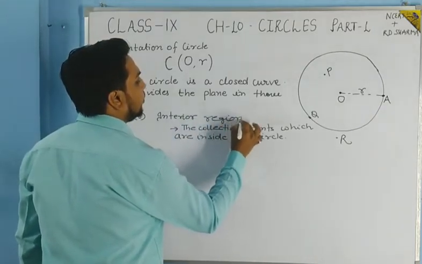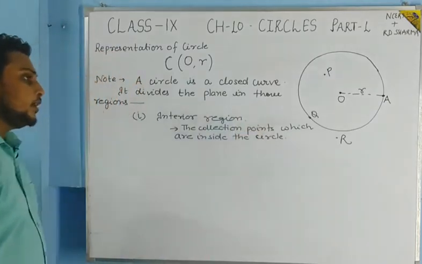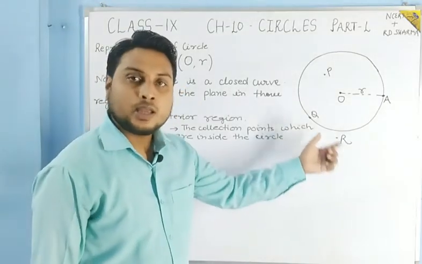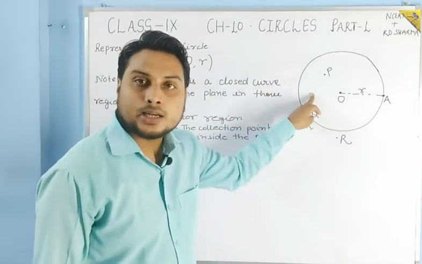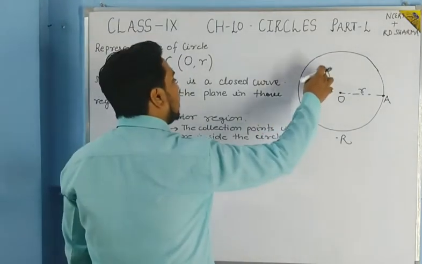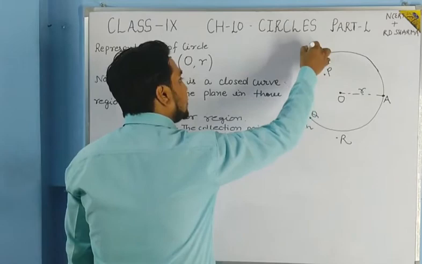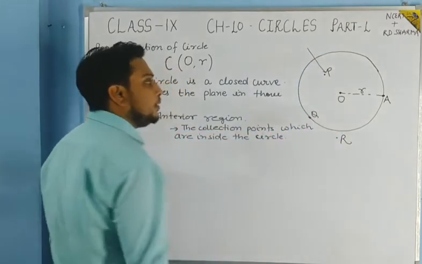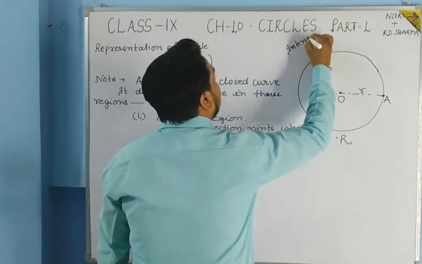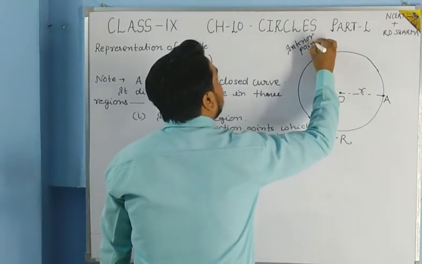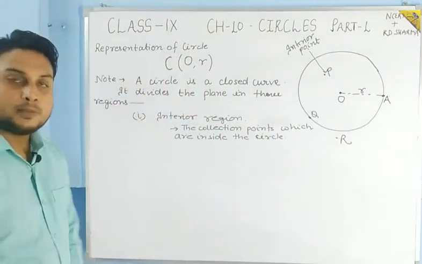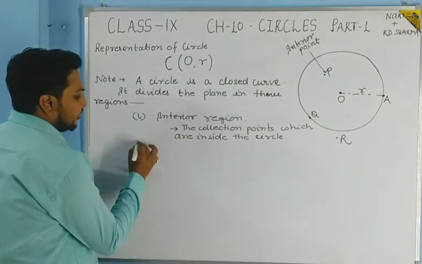This is more appropriate, because of this circle the plane is divided into three regions. The region which is inside the circle is known as the interior region. The point P is what? The interior point. If you take one point, it is called an interior point, and if you talk about the whole region, it is known as the interior region.